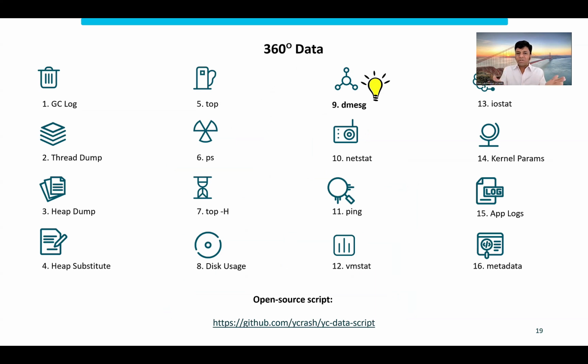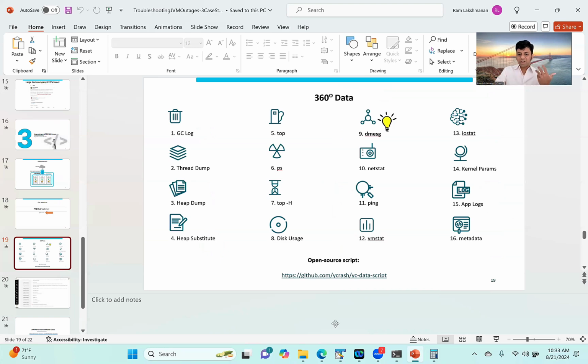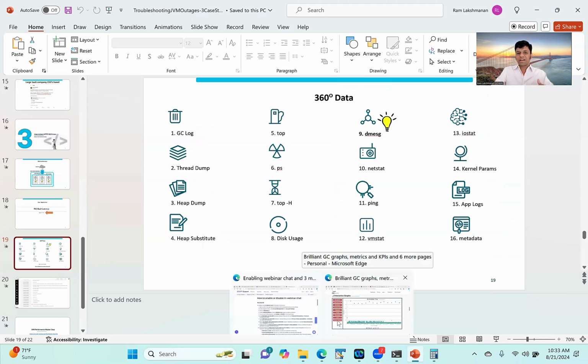A lot of times we don't look at the kernel log, but it contains very important, vital information. Friends, you can run this open source script and do the analysis manually, or you can run it and it will generate a bundle zip file. This bundle zip file can be pushed to the yCrash server automatically, and then you can look it up from the yCrash server as well.